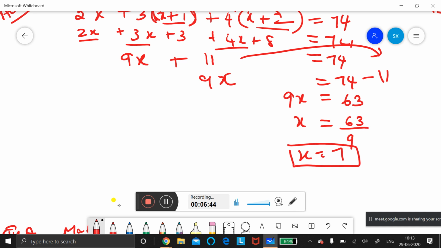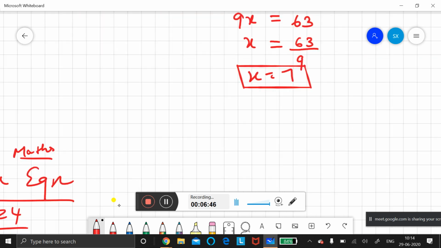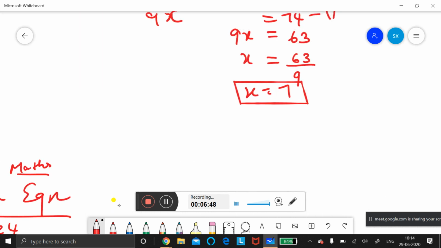No, ma'am. You should find the next two integers. You have to write that one integer is 7. One number is 7. The other number is 8. The other number is 9.